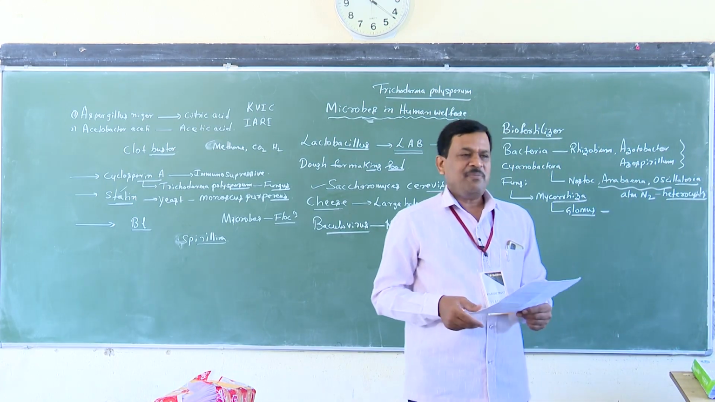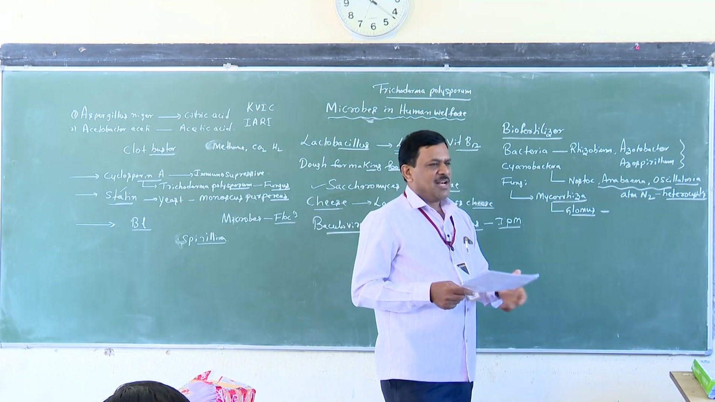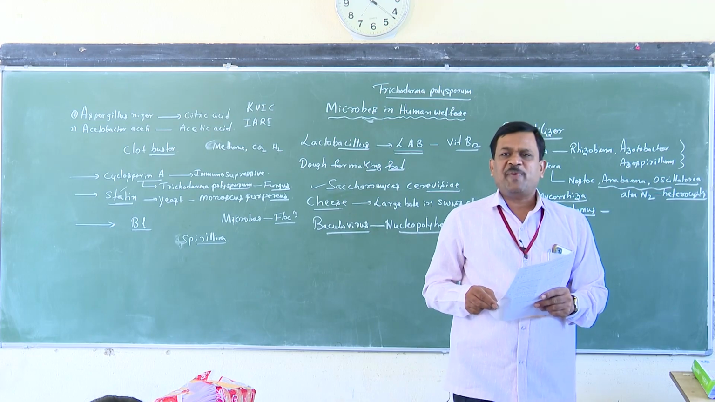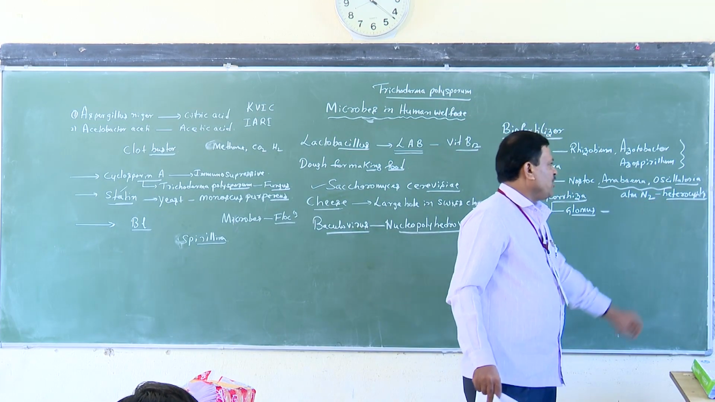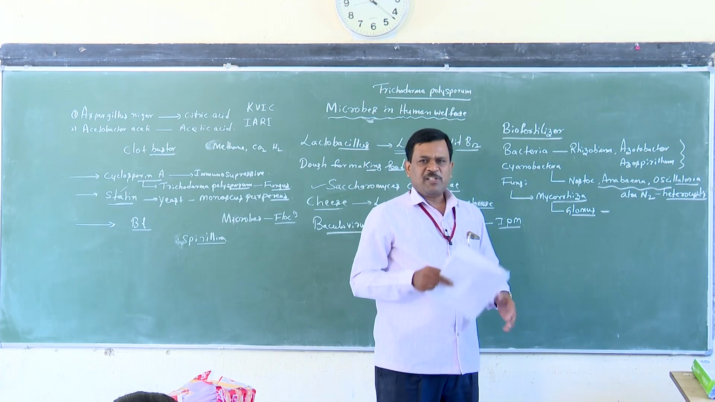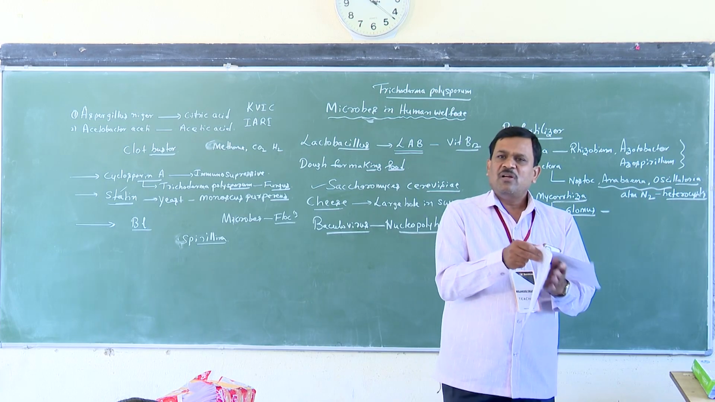Next one is Anabaena. Anabaena is also one of the cyanobacteria biofertilizers. It fixes atmospheric nitrogen in specialized cells. The name of the specialized cell is heterocyst. Clear? Any doubt?